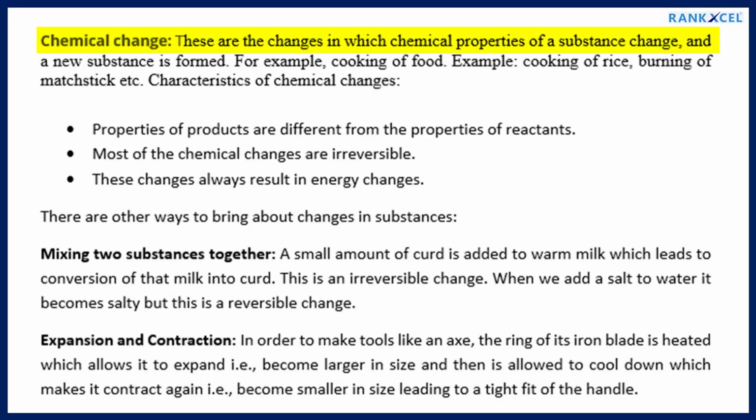Chemical change. These are the changes in which chemical properties of a substance change, and a new substance is formed. Example: cooking of rice, burning of matchstick, etc. Characteristics of chemical changes. Properties of products are different from the properties of reactants. Most of the chemical changes are irreversible. These changes always result in energy changes.